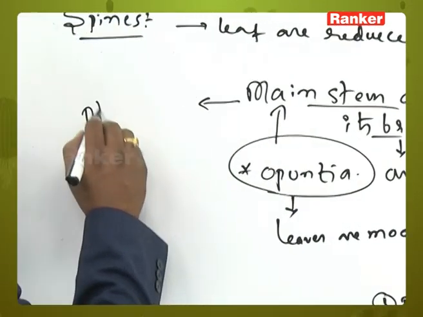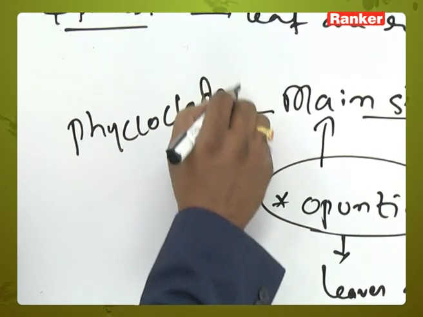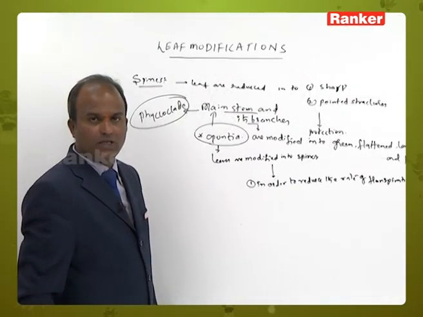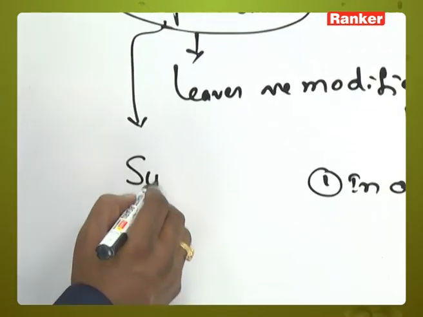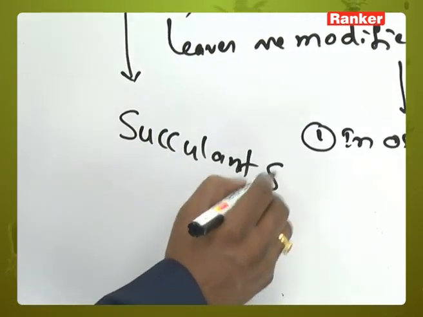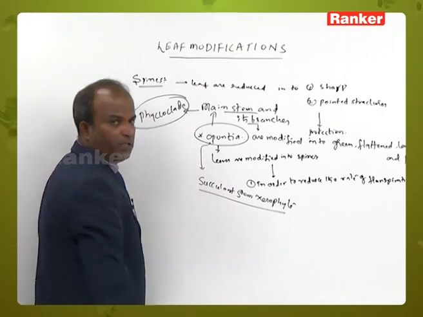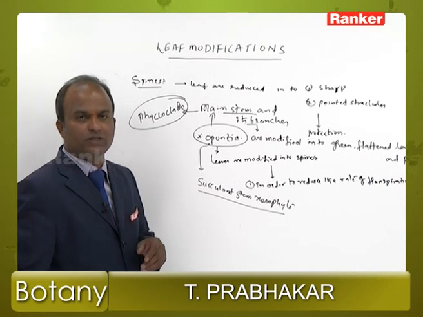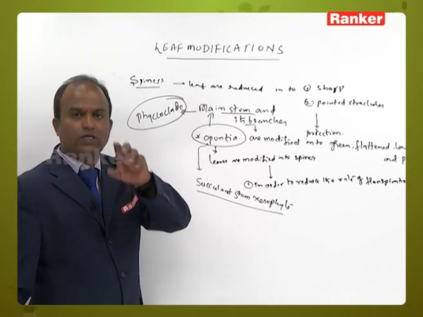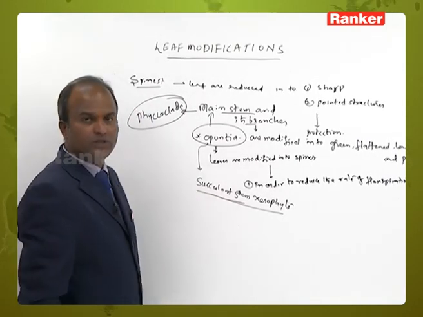So can we call this an aerial stem modification, that is nothing but phylloclade? Yes, it can be seen. And one more thing, is Opuntia a succulent stem xerophyte? Yes. The main stem and its branches not only perform photosynthesis, they also store water in the form of mucilage. That's why it is called a succulent stem xerophyte.